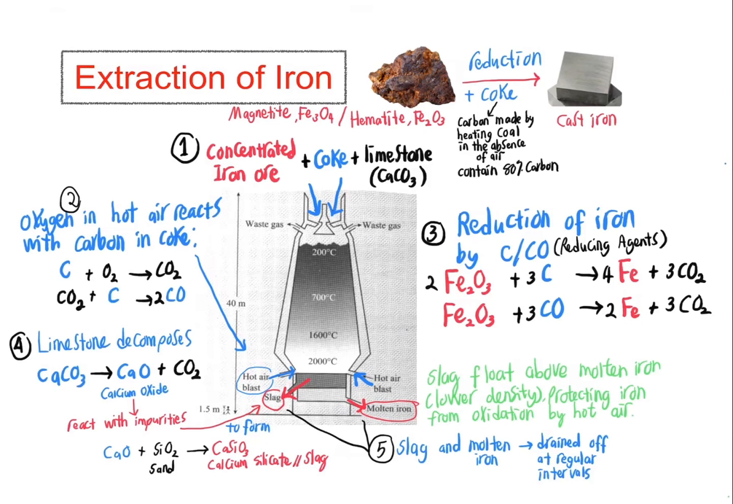Iron is usually obtained from hematite, Fe2O3, and magnetite, Fe3O4. The extraction of iron involves the reduction of the ore by carbon in the form of coke. Coke refers to carbon made by heating coal in the absence of air, and it contains 80% carbon. The reduction of iron ores by carbon occurs in a blast furnace.